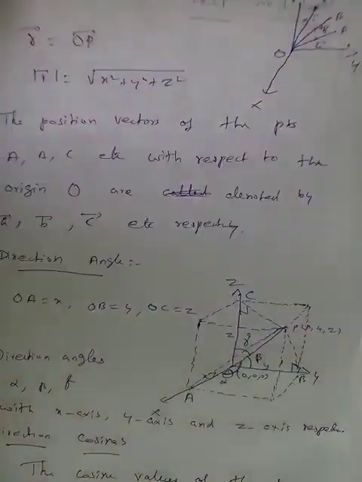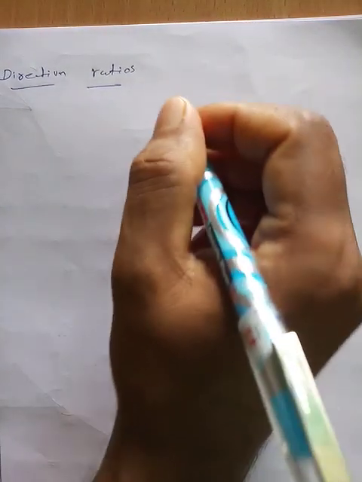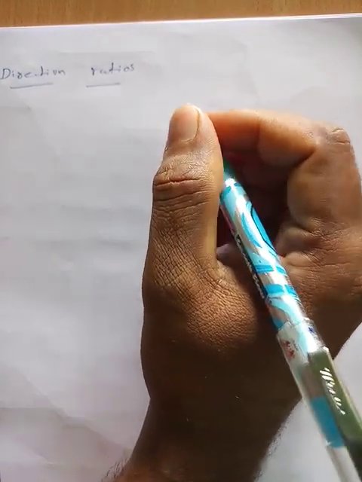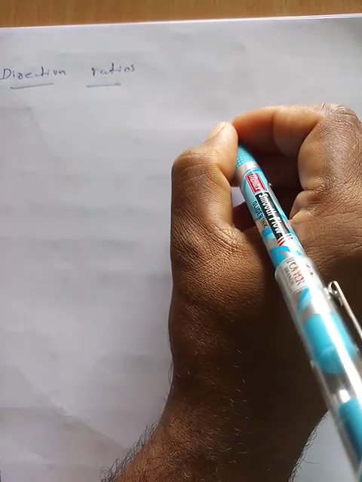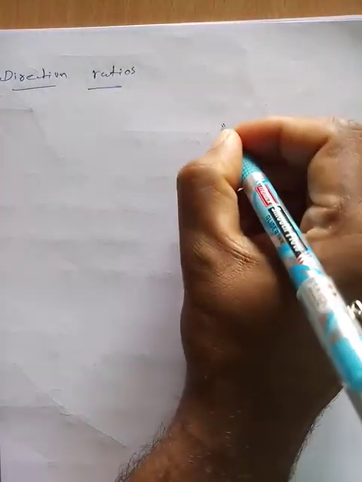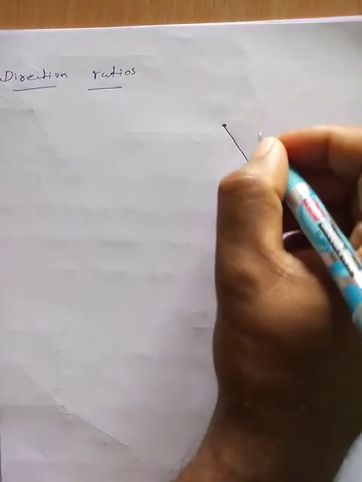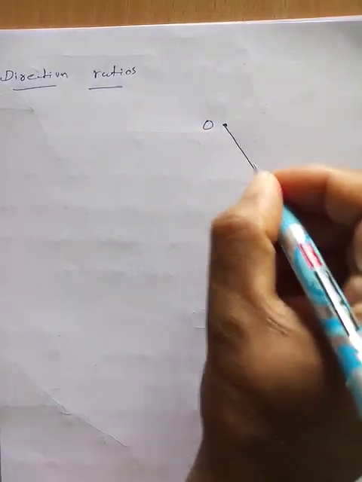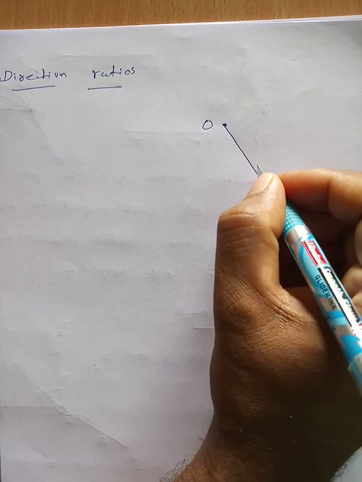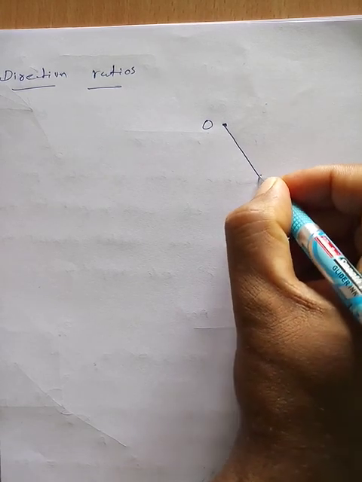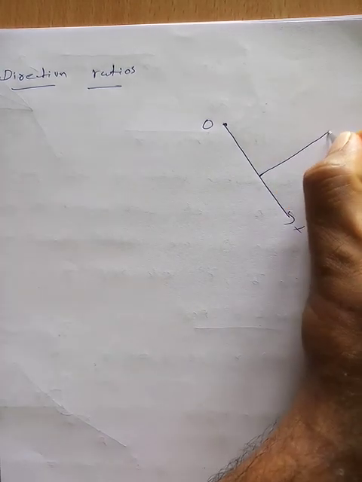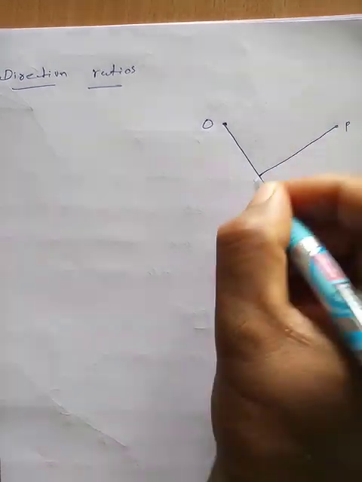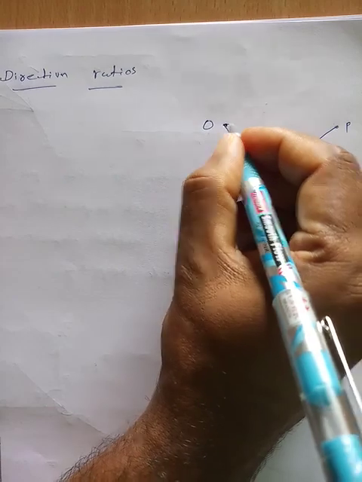Okay, right. Now take the origin O, the x-axis and OB. The AP is perpendicular to OX. This is P.